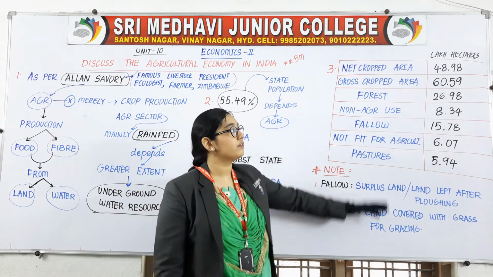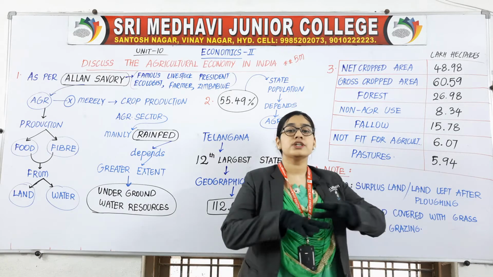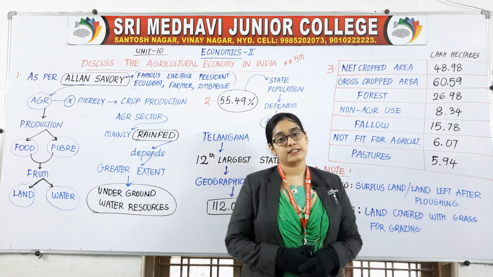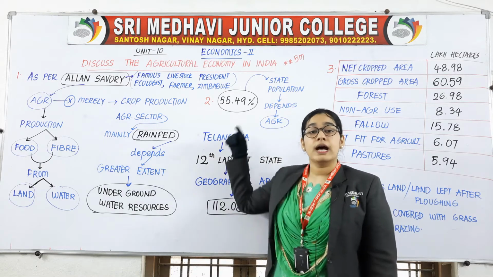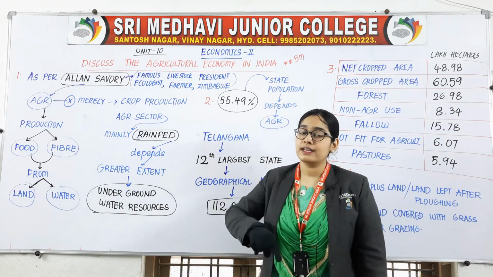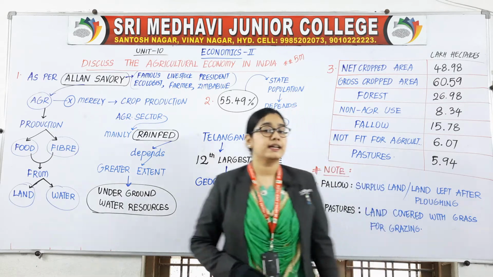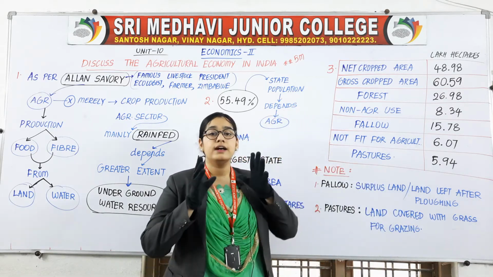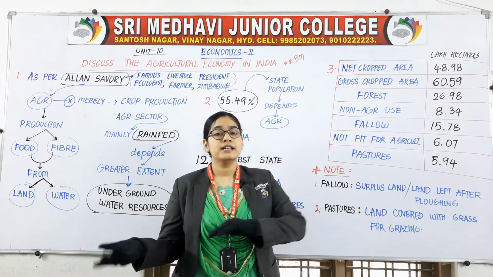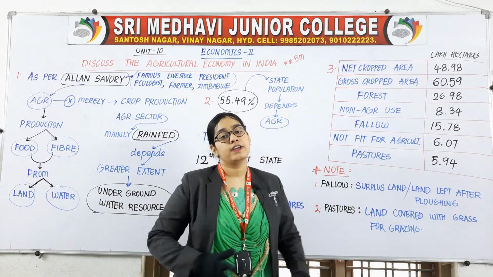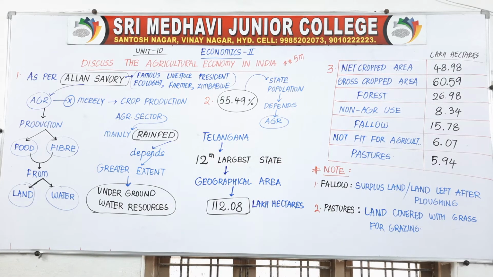So in this table we have read which type of land has how much area. First point is about Allen Savory, second point is about how much population depends on agriculture, and it is the 12th largest state. Then third point, we have read a complete table of what type of land has how much area. Then next we are going to discuss the fourth and fifth points.